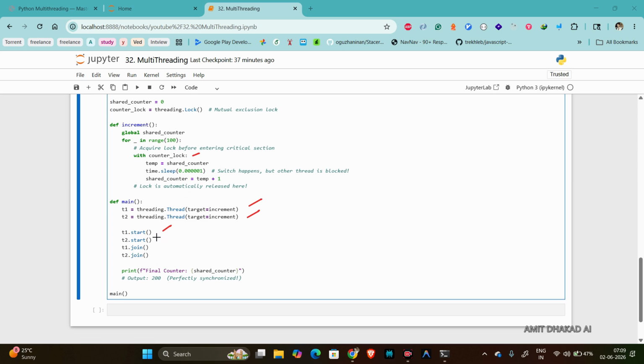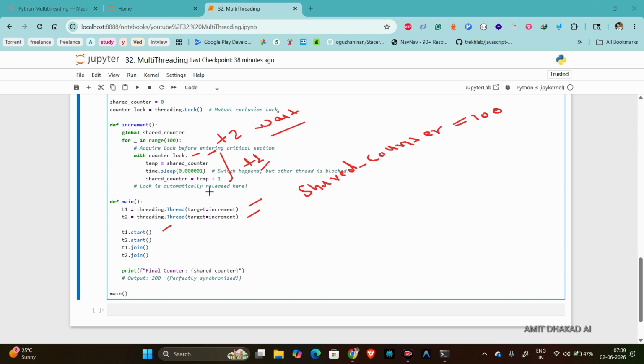And when T2 starts, it will go and check the counter lock. Someone is already there, so T2 needs to wait here until T1 is finished. When T1 is finished, the counter value will be equal to 100. Okay. So when T1 finishes, T2 will check this.